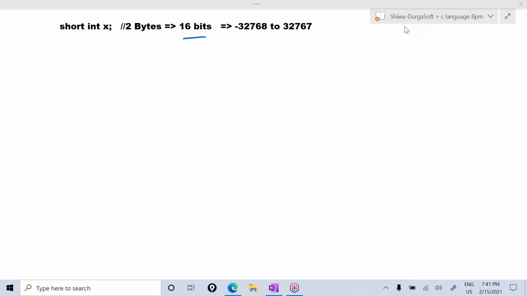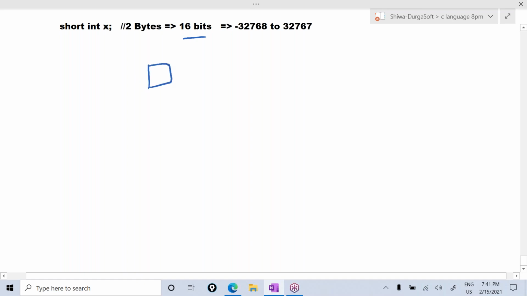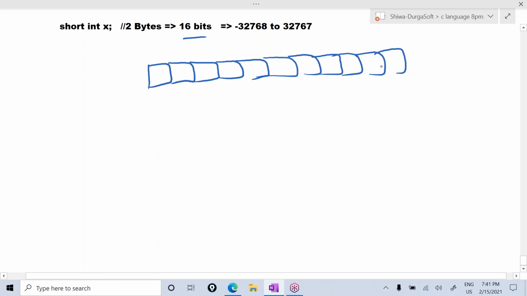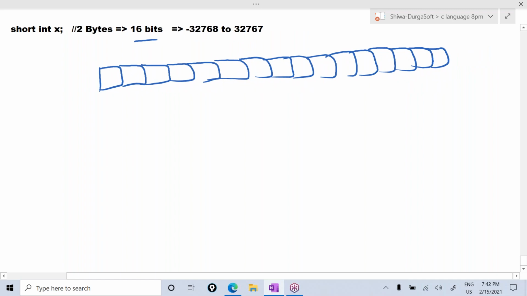Listen. So when we declare the variable as short int, 2 bytes memory will be allocated. 2 bytes means 16 bits. See here, 16 bits will be allocated like this. So first bit, second bit, third bit, fourth bit, fifth bit, sixth bit, 7, 8, 9, 10, 11, 12, 13, 14, 15, and 16. 16 bits are there.